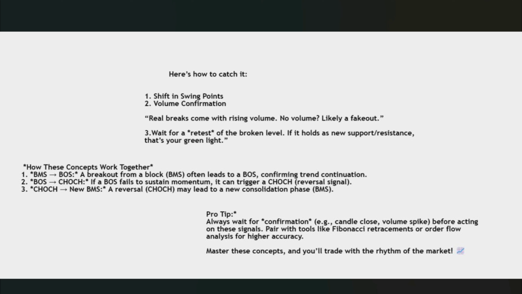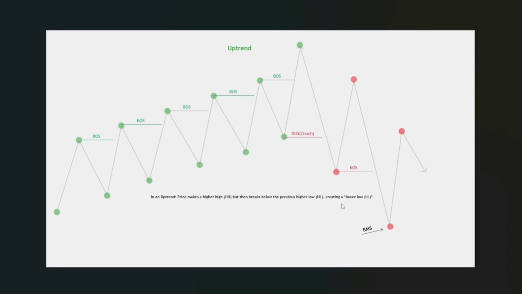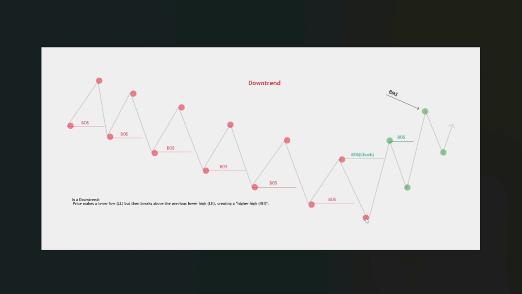How to find a valid change of character? Through the volume. You must see volume confirmation. No volume, no entry. It can be fake. How to find change of character? In an uptrend, price makes a higher high, but then breaks below the previous higher low, creating a lower low. In a downtrend, price makes a lower low, but then breaks above the previous lower high, creating a new higher high.